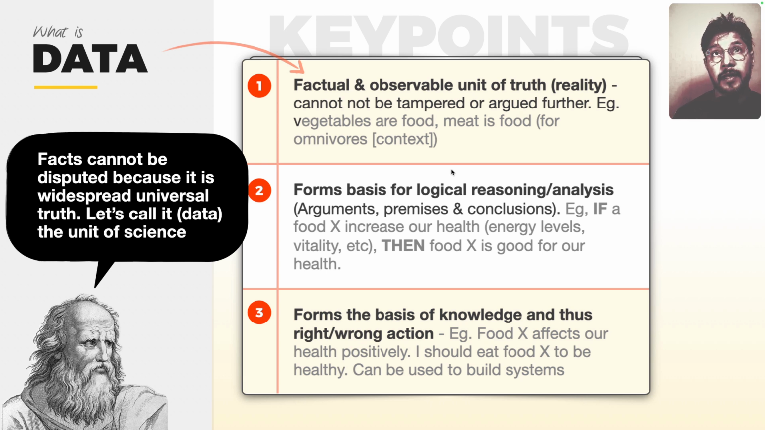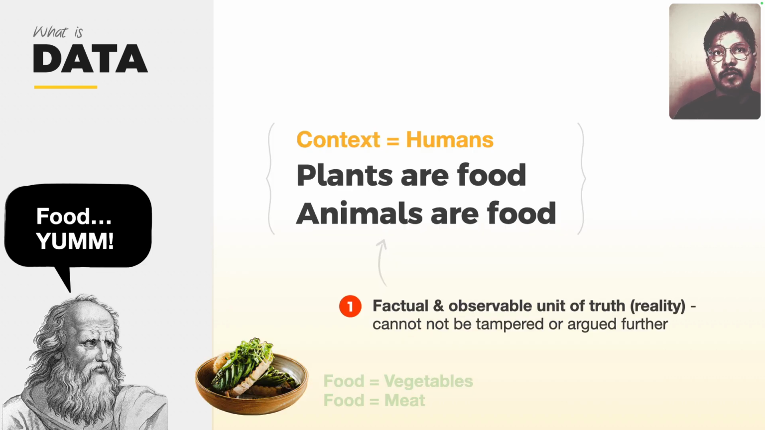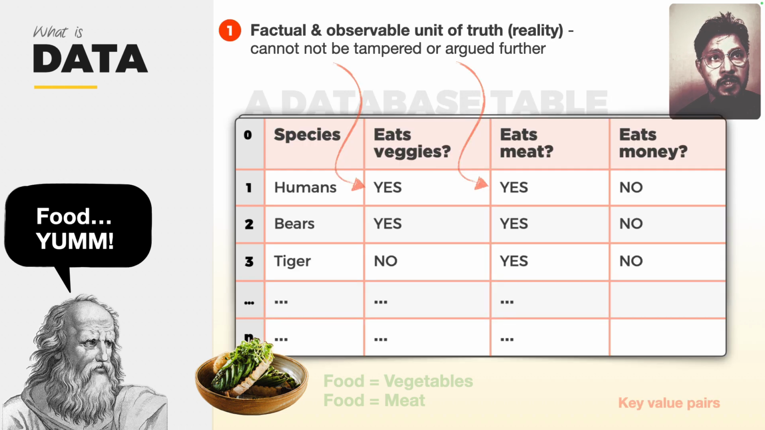Again, let's understand this in more detail. In this example, we're going to observe this fact: for human beings, plants are food and animals are food, right? That's a very factual and observable reality. So we might see Aristotle eating plants and animals, which is vegetables and meat.